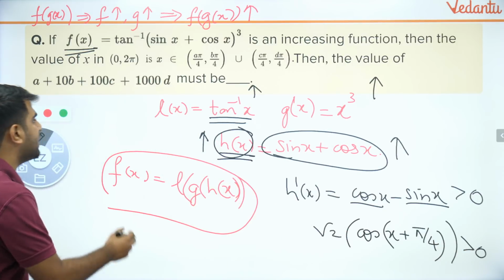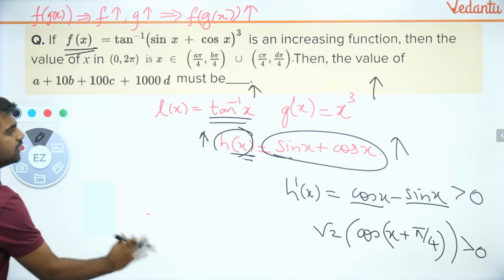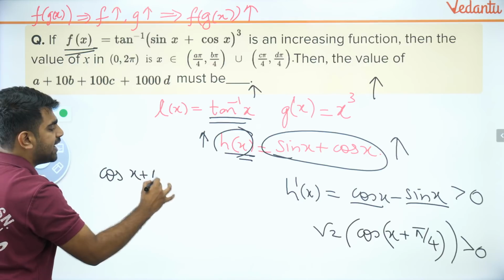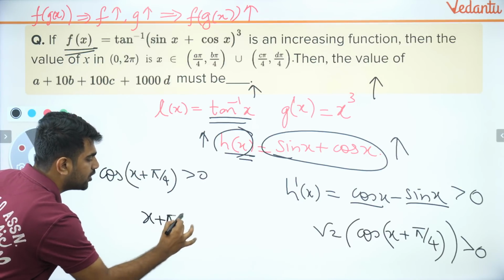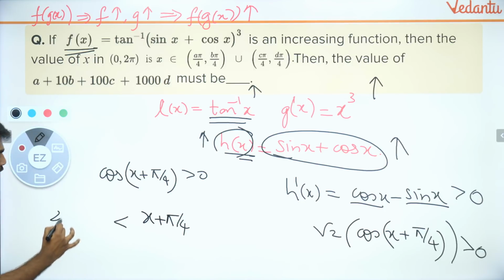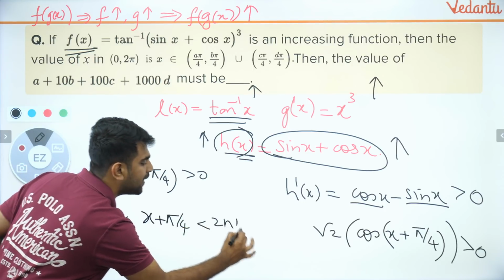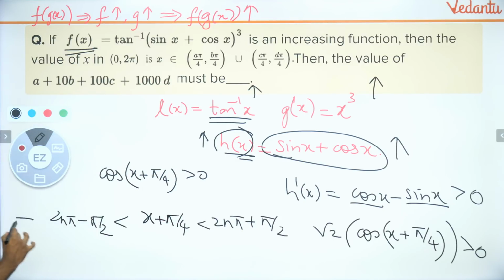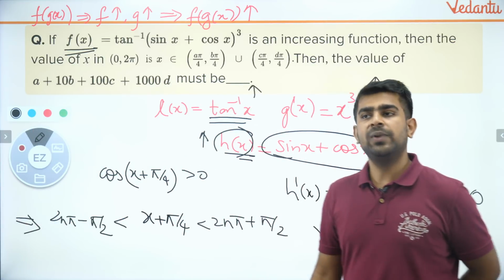So can I say, I'll erase this part, please note it down. So can I say cos of x plus pi by 4 should be greater than 0? That means what? X plus pi by 4 should be lying between 2n pi minus pi by 2 up to 2n pi plus pi by 2. Are you all okay with that? How many of you understood this inequality part? If you guys have got it, please do let me know.